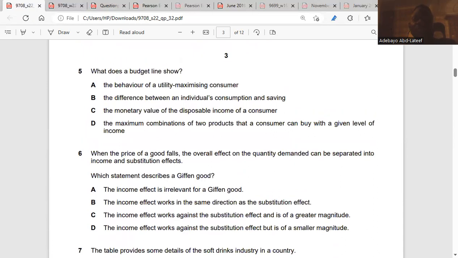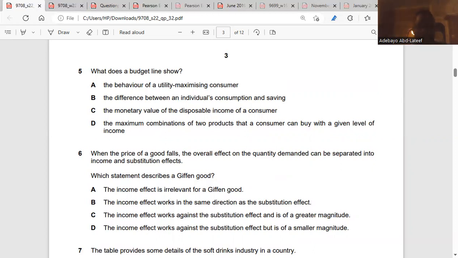Question 5. What does a budget line show? It shows the combination of two products that a consumer can buy with a given level of income. We talked about product A, product B, and your ability to buy. If you have the ability to buy, the first thing is that your budget line will shift outward, rightward. And those inferior goods, you stop buying them to start buying normal goods. So when you talk about the budget line, you're thinking about two combined products, substitutes. Do I have the ability to buy this now or that? Okay.